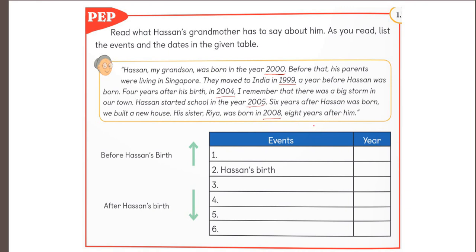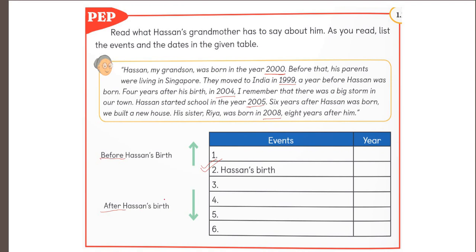So here always Hassan's grandmother took one reference point, before that and after that. What is that reference point? It is Hassan's birth. She took Hassan's birth as the reference point, and she named the events before Hassan's birth and after Hassan's birth.